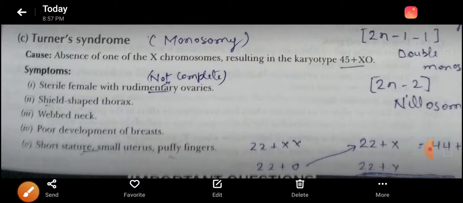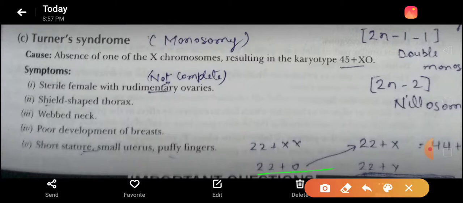If this female, 22 plus XO, marries a person who has 22 plus XY, the karyotype will become 45 plus XO. The X reacts with the 22 plus O, so one chromosome is reduced. The O is recessive and doesn't show any effect.